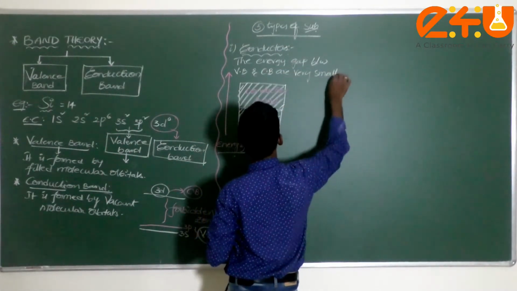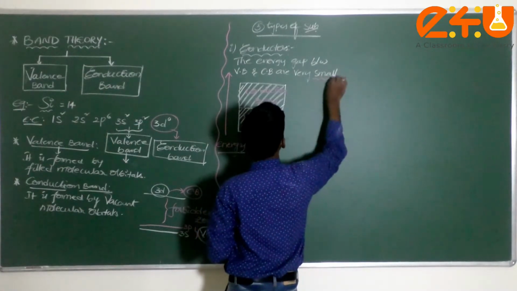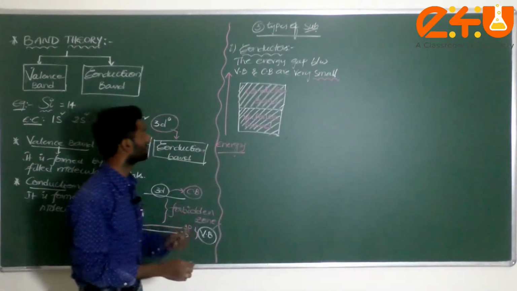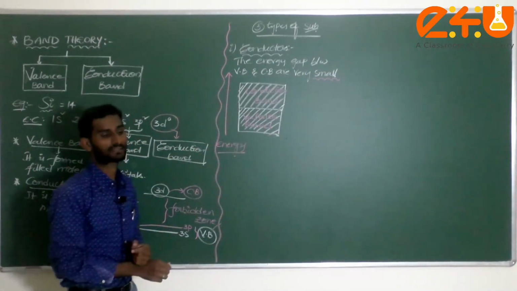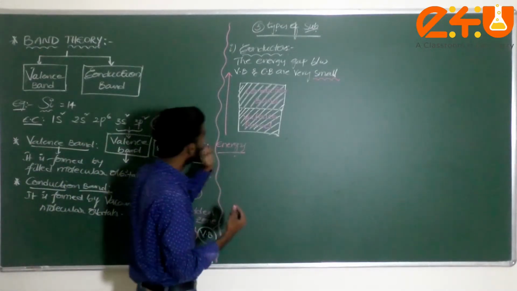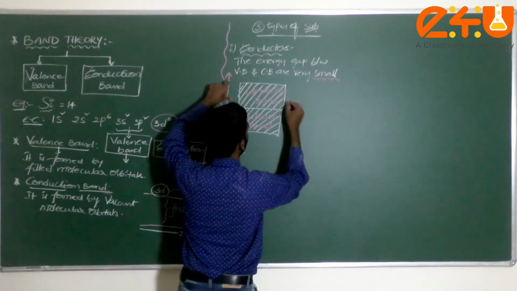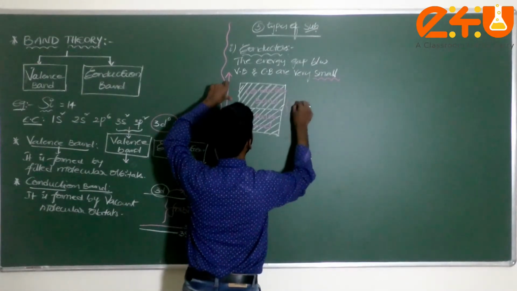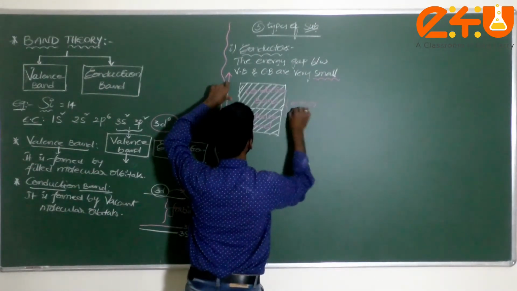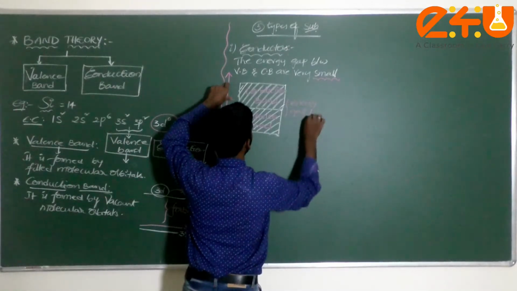Such a type of substance is called a conductor. At room temperature, the energy gap is very, very small.